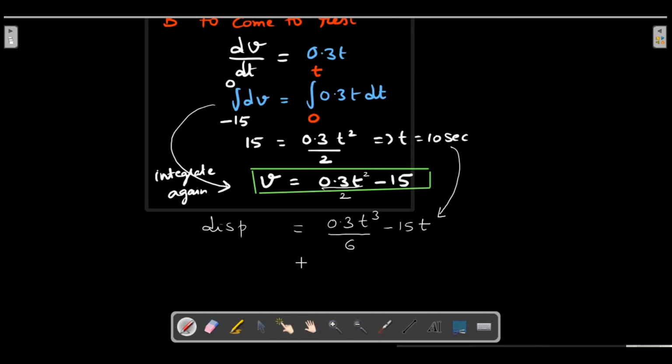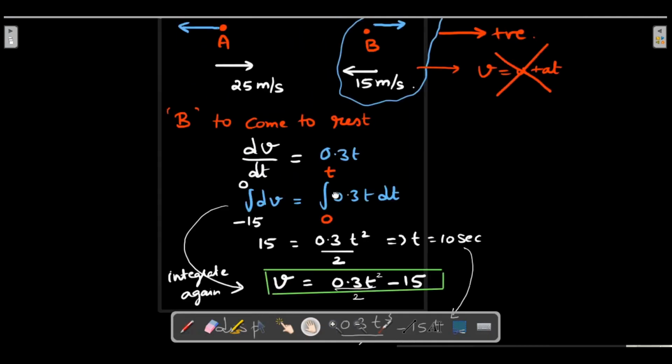I would expect this to be negative because the particle is moving towards left. So this would be 1000 into 0.3, so 300 by 6, which is 50 when I substitute 10 seconds, and this would be minus 150. So I see a minus 100 meter displacement.